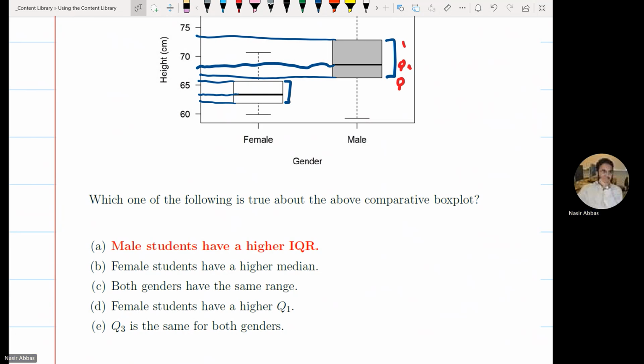Mobiles, put the mobile in the pocket. All the mobiles in the pocket, yes.